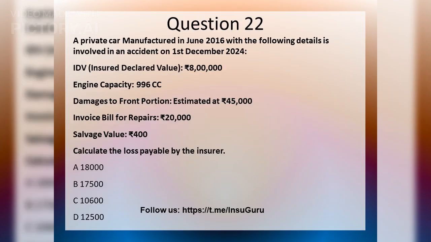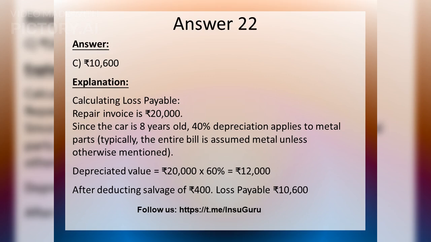Calculate the loss payable by the insurer for a private car involved in an accident with specific details provided. The loss payable is 10,600 rupees, considering the repair invoice, depreciation, and salvage value.